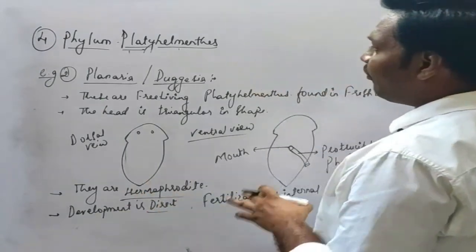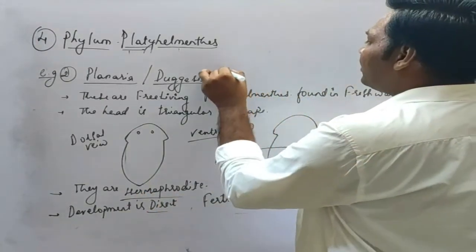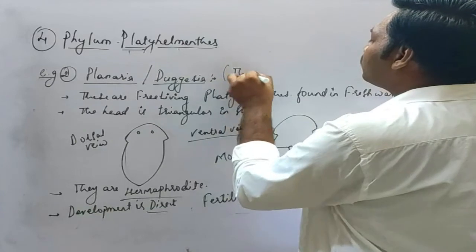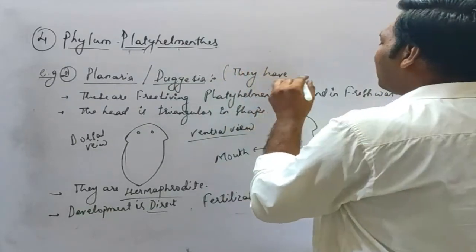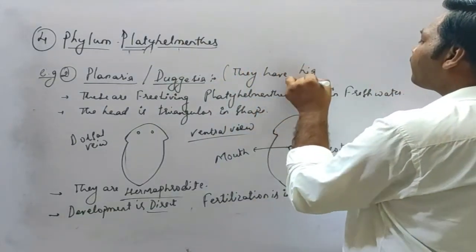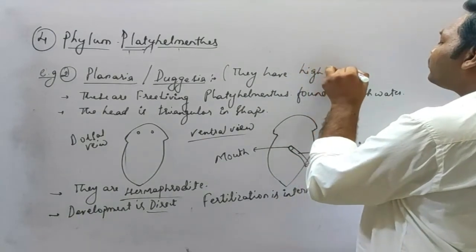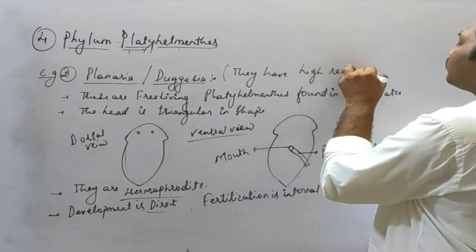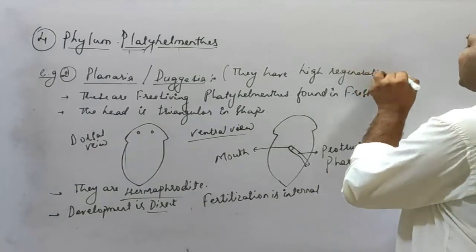And one more important point about the planaria is they have high regeneration capacity.